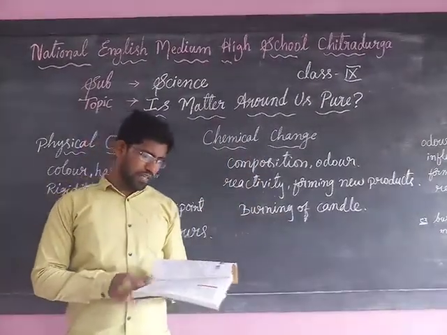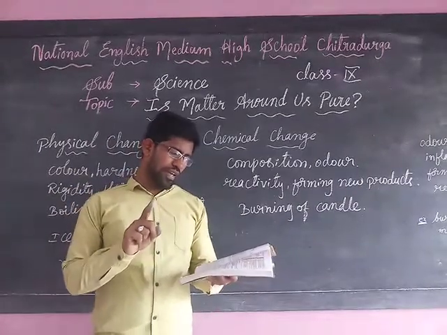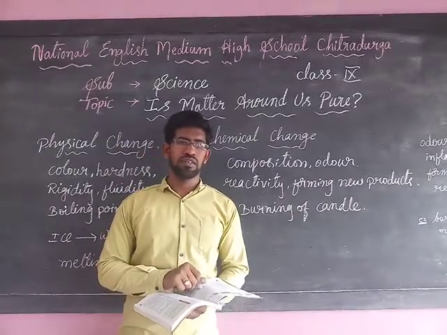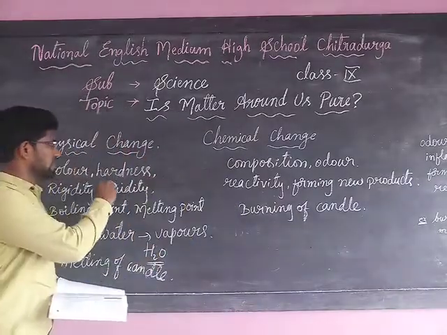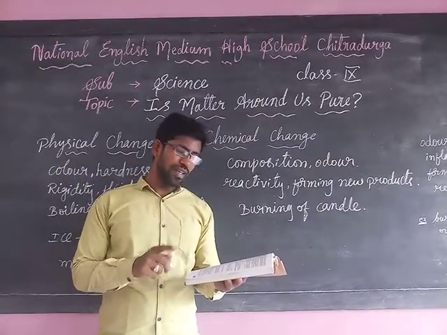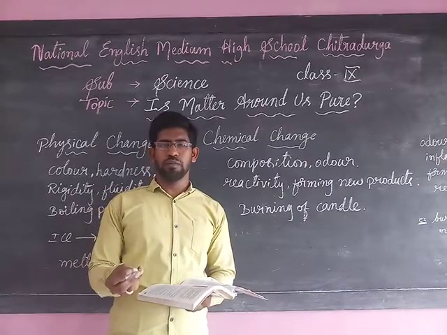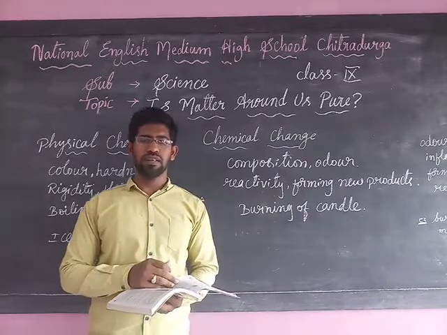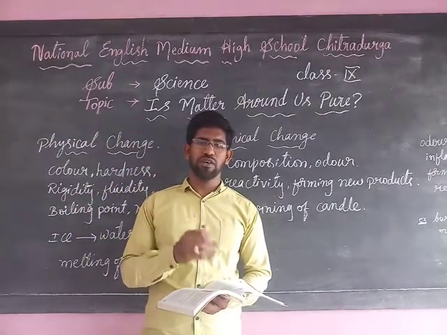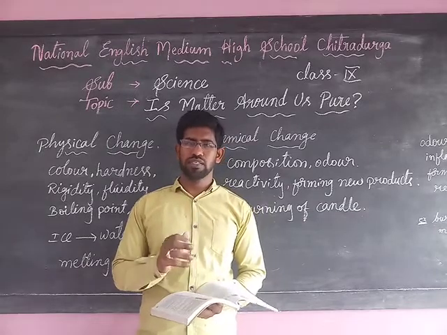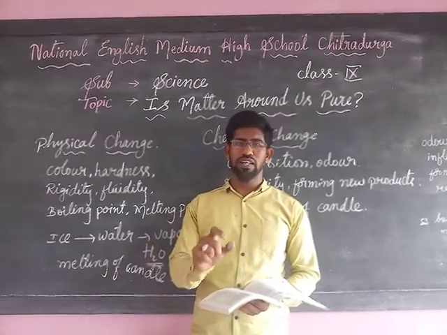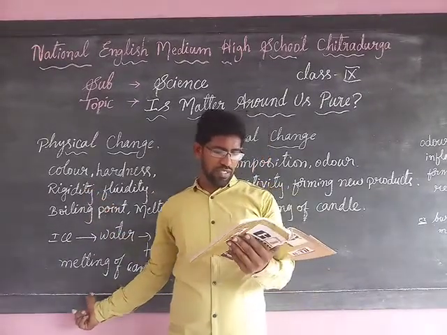Okay. The first one given here is cutting of trees. Can you tell me, cutting of trees, whether it is a physical change or chemical change? Yes, of course. The cutting of trees is an example of physical change. Second one, the melting of butter in a pan. When we put that butter on a hot pan, it starts to melt. Which type of change is it? Yes, of course, as I told you, melting means a physical change. So the melting of butter on the pan is also an example of physical change.